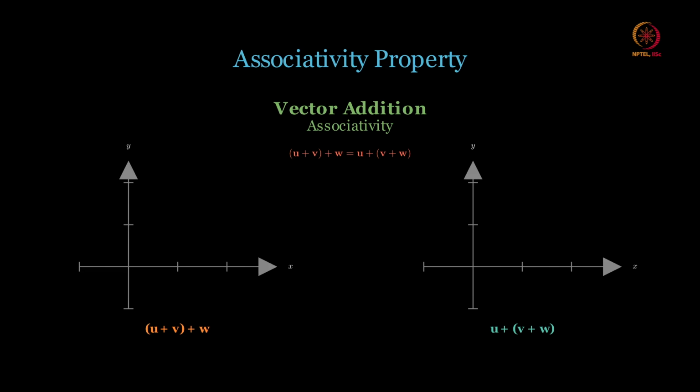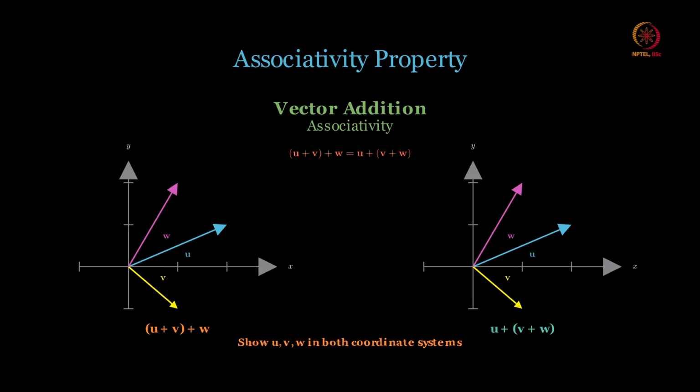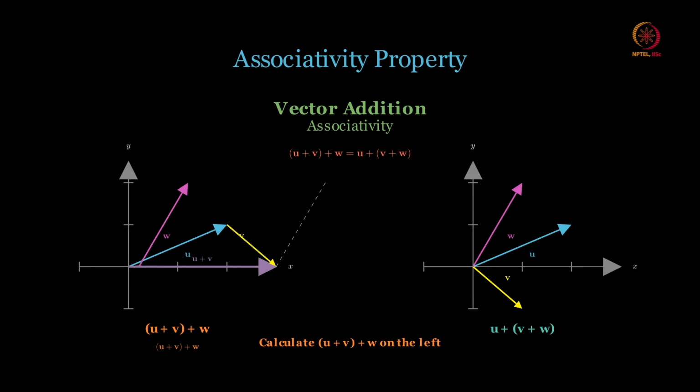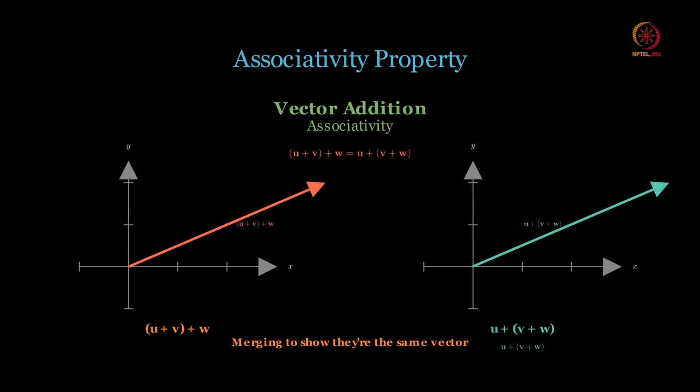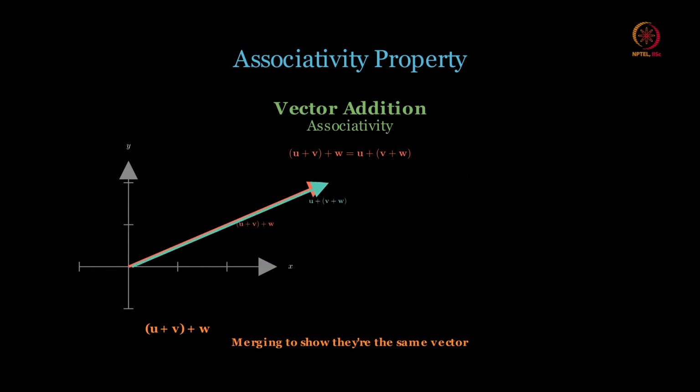Suppose you have these vectors u, v, w in V. If you take two of them and then add with the third, it is the same as adding the other way around. The grouping that you do does not matter as far as addition is concerned. If you take u plus v and then add the resultant with w, the result is the same as taking v plus w, getting the resultant and adding with u.